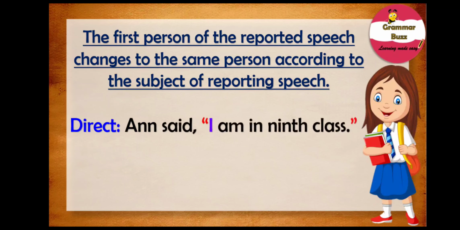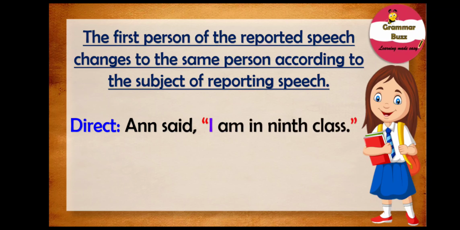And our example sentence states, Anne said, I am in 9th class. In this sentence, I is the first person pronoun and the subject of the sentence is Anne. Anne is a female, so while changing this sentence to indirect speech, we will need a pronoun that will agree with Anne.